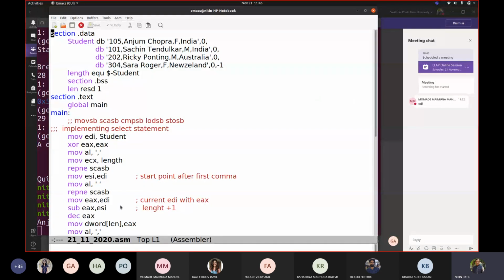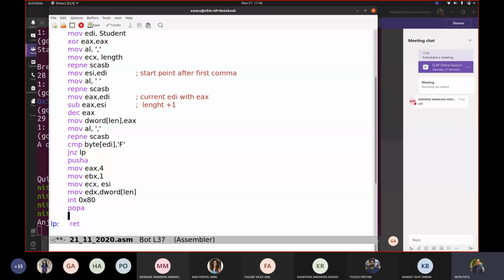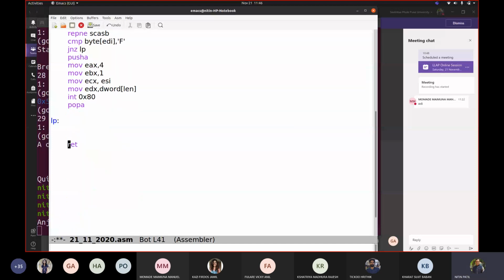Now I want to display this Sara as well. Okay. Now what to do? Now we are at this F, correct? Our code was terminated here. Now we have to continue till comma. Now see, though there are two commas available here. So let us first check whether it is reaching to that 0. Fine. So we'll write code here. After popping this again, it should continue here only.